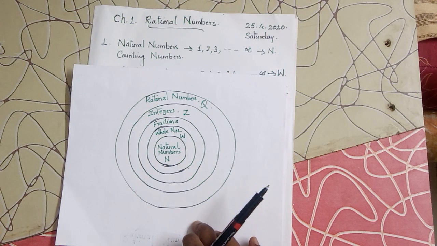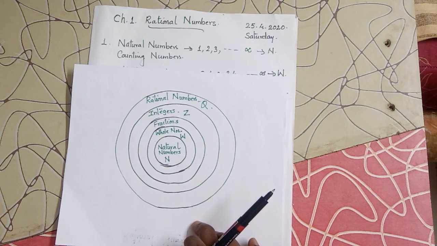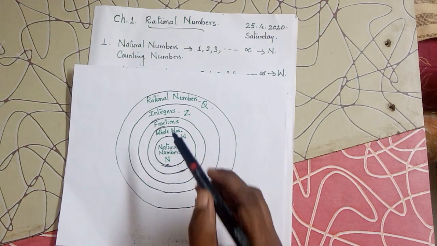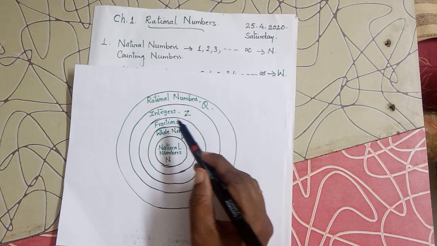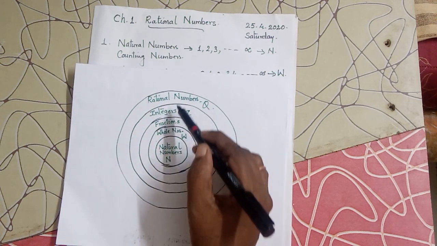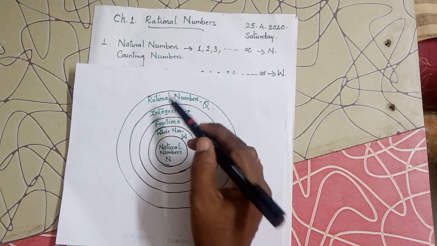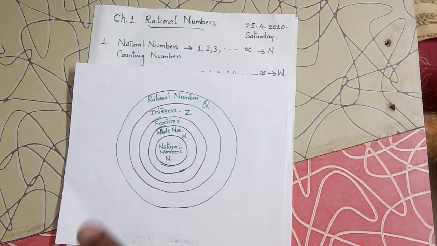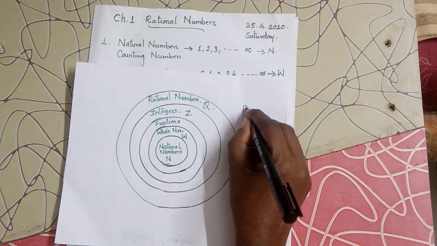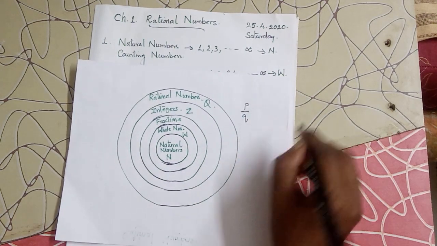Okay, now we learn some more concepts about rational numbers from the lower class. You see, fractions come under rational numbers. What is the difference between fractions and rational numbers? If you look at them, both of them look like p by q form.